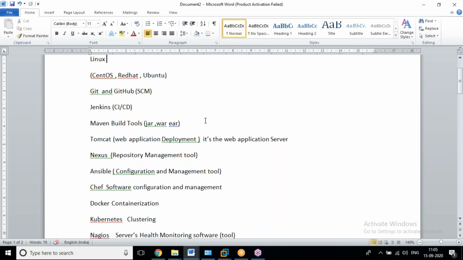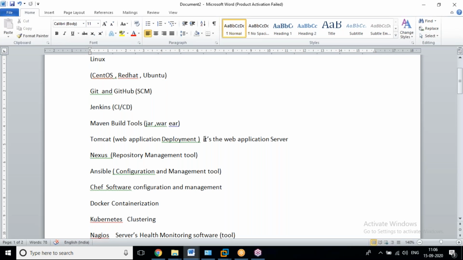And Tomcat is the web application server. Whatever products we want to run, either dynamic or standalone, whatever applications we want to run, static or dynamic web applications, we are using Tomcat. This is the web application server. And we are going to cover an artifact management tool like Nexus.